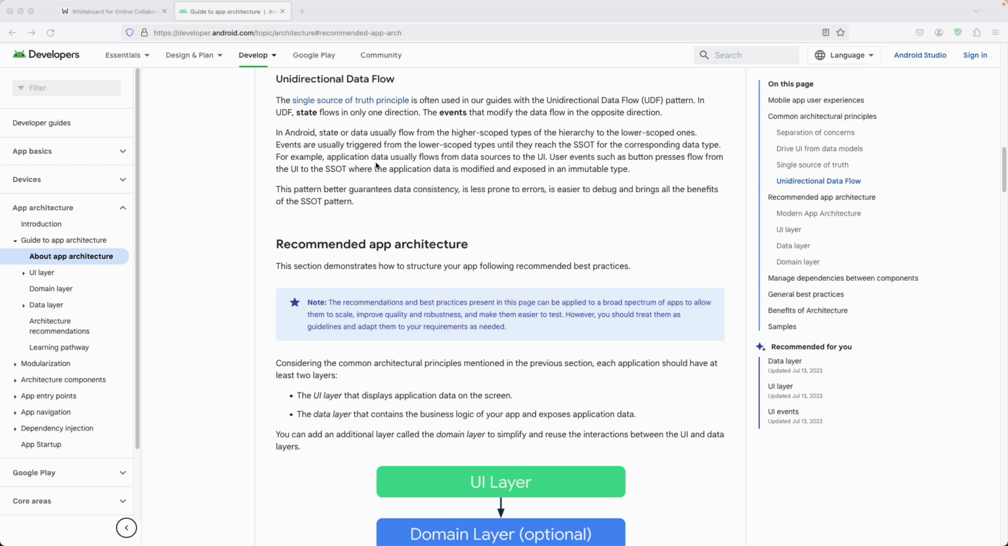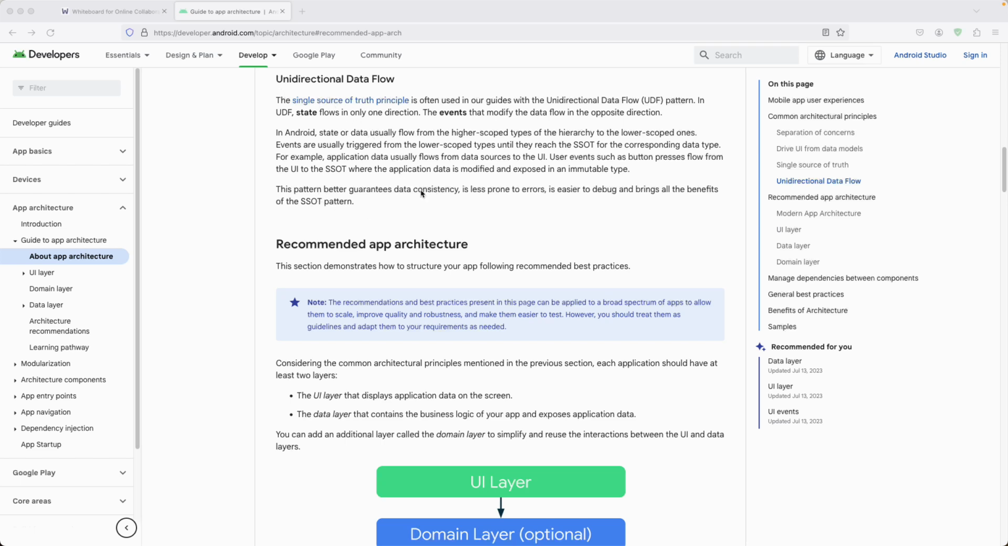So for example, application data usually flows from the data source to the UI, and then the user events, such as a button press, flow from the UI to the single source of truth, where the application data is modified and exposed as an immutable type over here. So this pattern guarantees data consistency, is less prone to errors and easier to debug, and brings all the benefits of the single source of truth pattern. So this is one of the architectural design patterns.